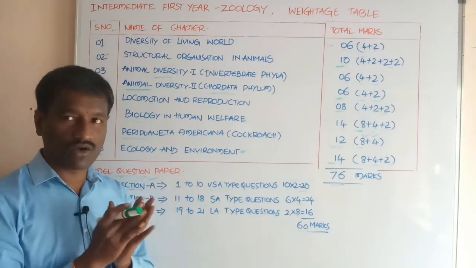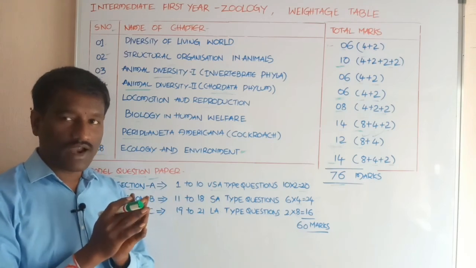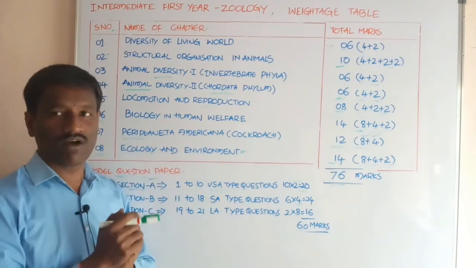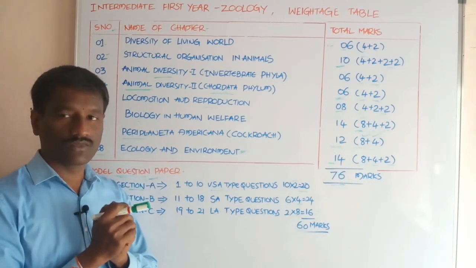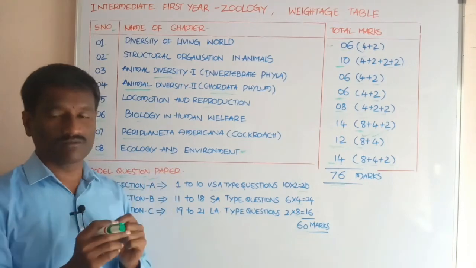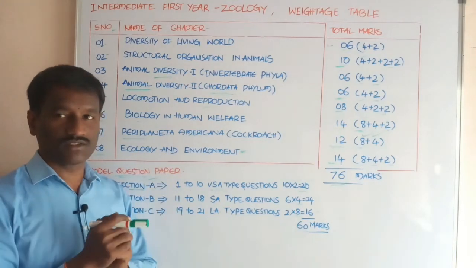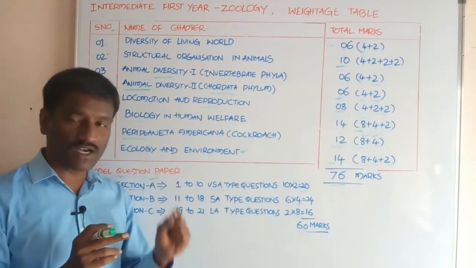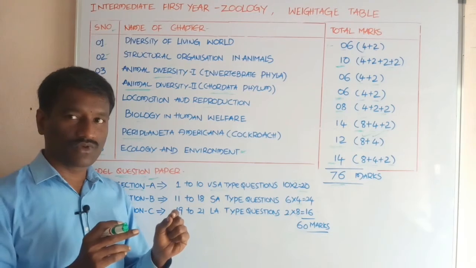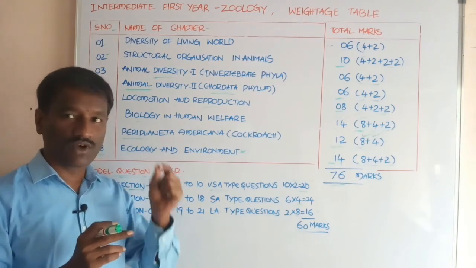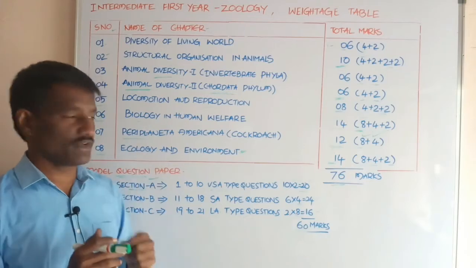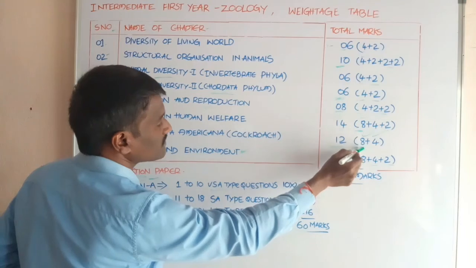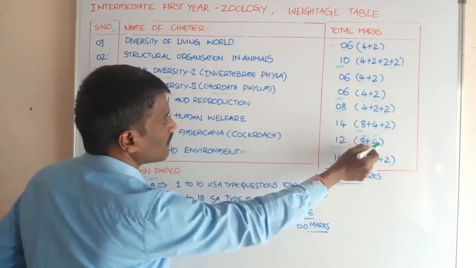Students, you already know a cockroach, and this chapter covers the entire study of the cockroach: habitat, external features, digestive system, circulatory system, respiratory system, nervous system, reproductive system. These are the topics included. Total weightage from this chapter is 12 marks, 1 long answer type question and another 4 marks question.